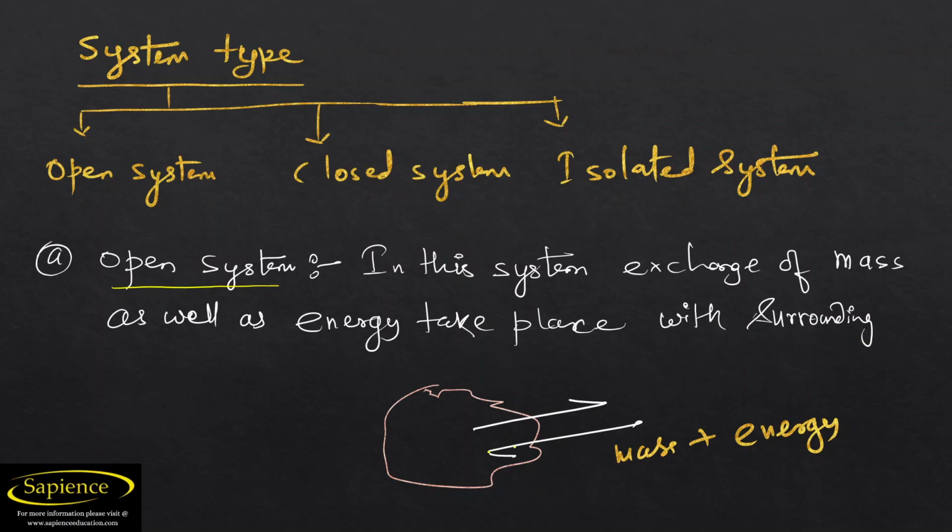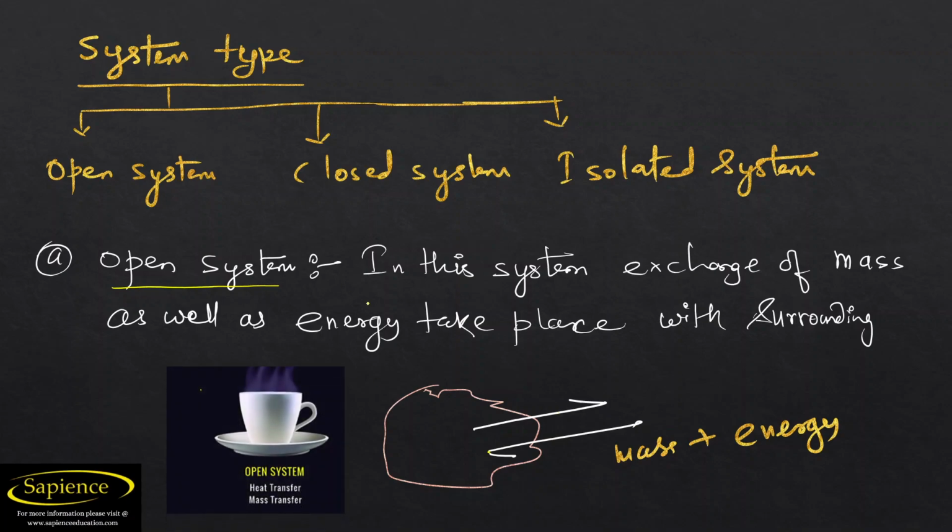Exchange of mass is happening. What type of mass? For example, you are taking a cup of tea. What happens? The vapor, the matter of the tea or water inside the tea, due to heat and exchange of heat, gets converted into vapor form. So some of the matter is going outside the system. If we consider the teacup as a system, then outside is the surrounding. So the mass of the system is going outside.